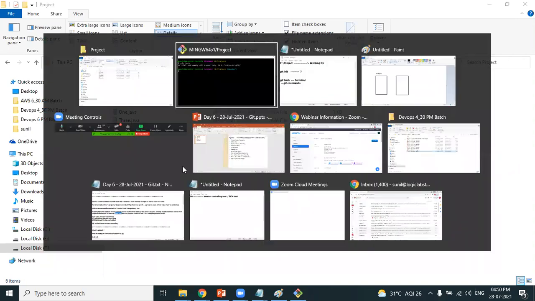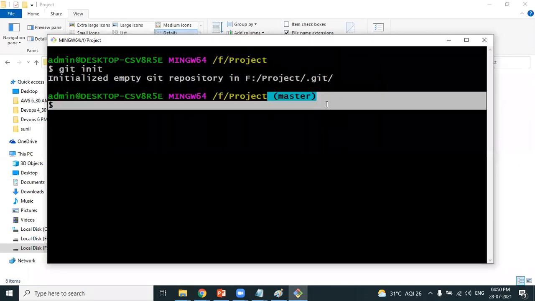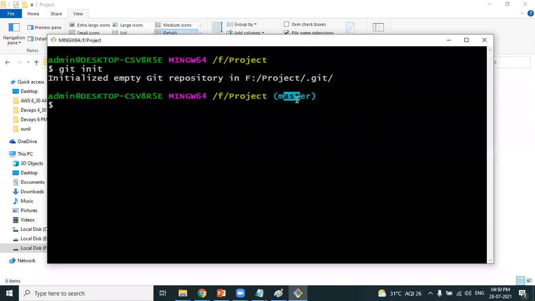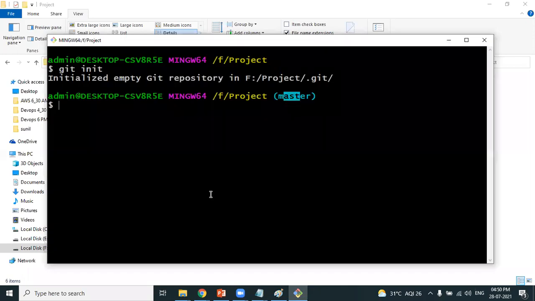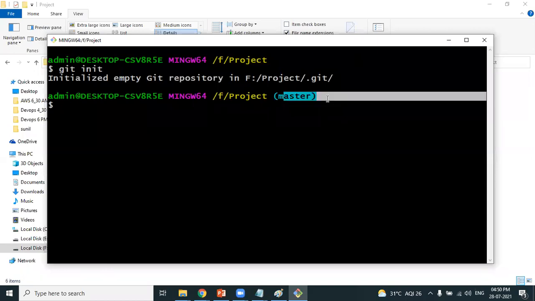The first observation is in the terminal, you'll get something called master. That's from the terminal point of view. The second observation, in the location where you are saving the source code, a folder gets created automatically. The name of the folder is .git. These are the two important observations of git init. What master is and all this, we'll understand later, but these are the observations you need to understand. Clear? Now I have converted a folder into a working directory. Clear about this? Next.